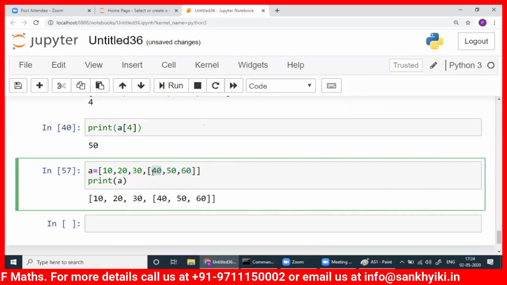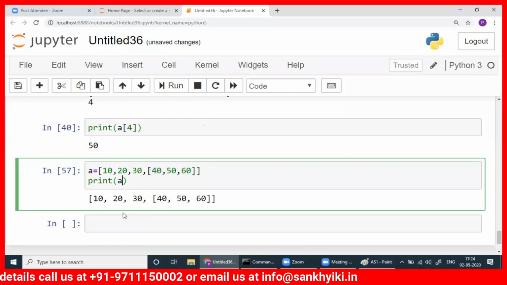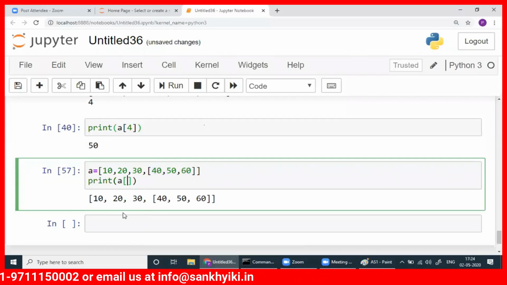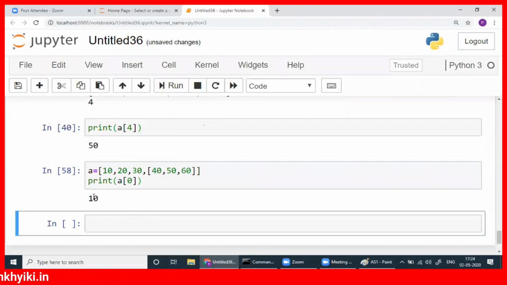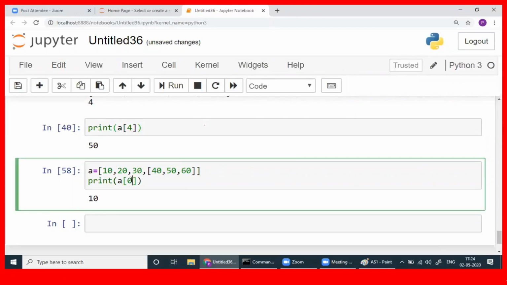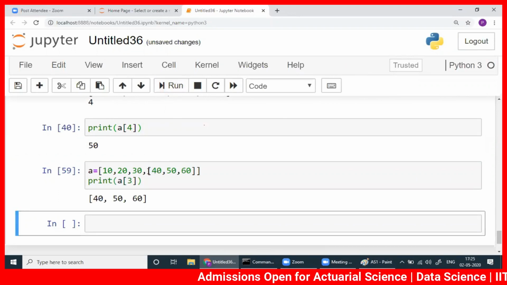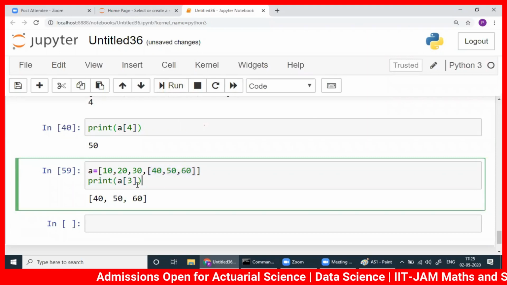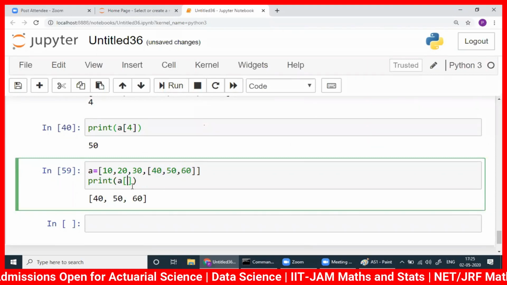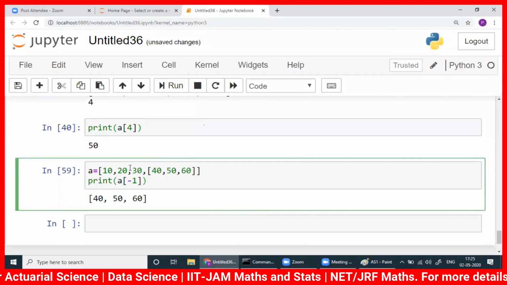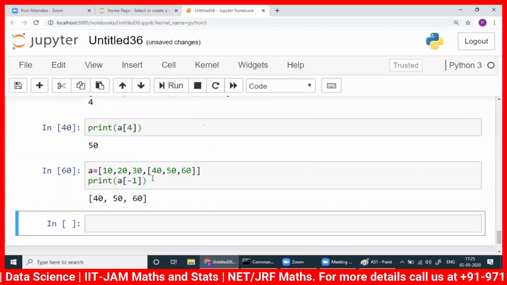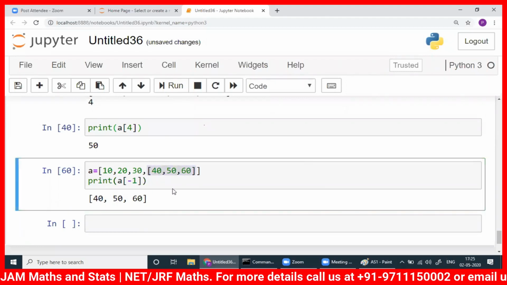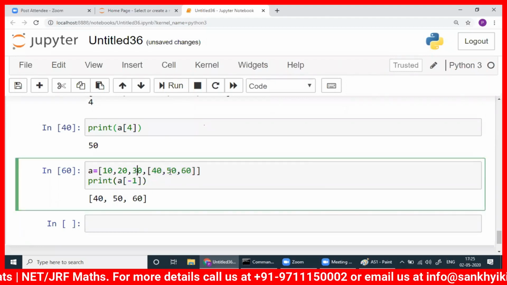So how can you print 40? Suppose you want to print 10. Remember, for the index you can take 0 and you can get 10. I got the first element here, 10. You write 1 here, you will get the second element. You write 2, you will get the third element. You write 3, you will get the fourth element. Even with -1, from the right hand side, you will get this element. If you count total, it will be 1, 2, 3, 4.